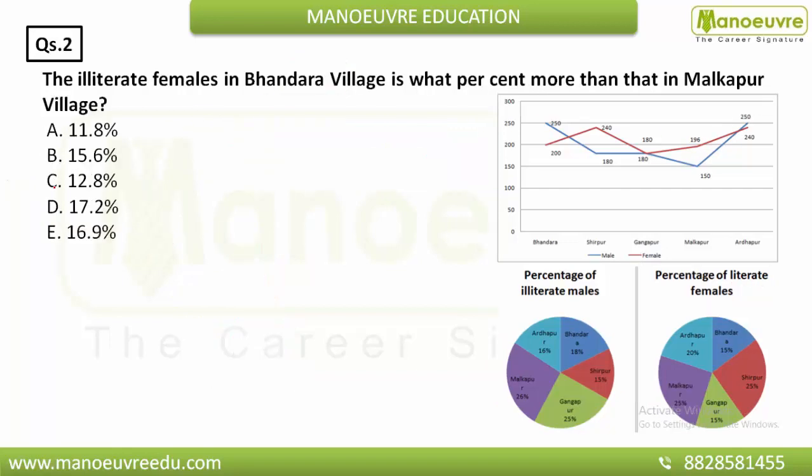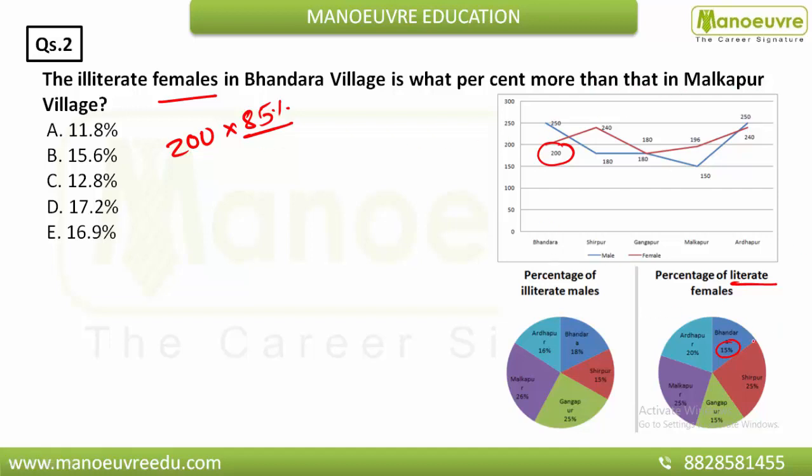Okay, now question number 2. The illiterate females in Bandra village is what percent more than that of Malkapur village? And here it is talking about females, so we are going to see this red line. So female in Bandra there are 200 females, and you have to find illiterate. Here it is given literate, so illiterate is nothing but 85%. So you have to find 85% of this 200, and find it is what percent more than that of Malkapur village.